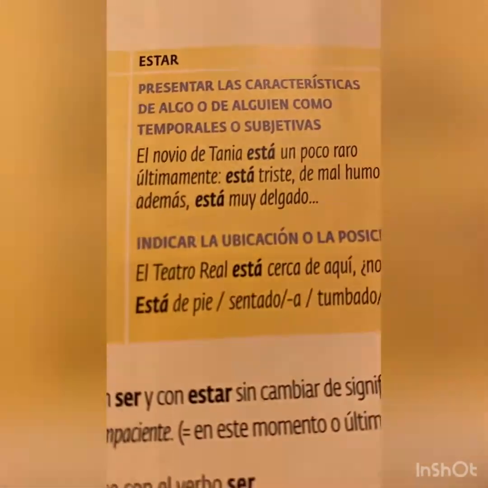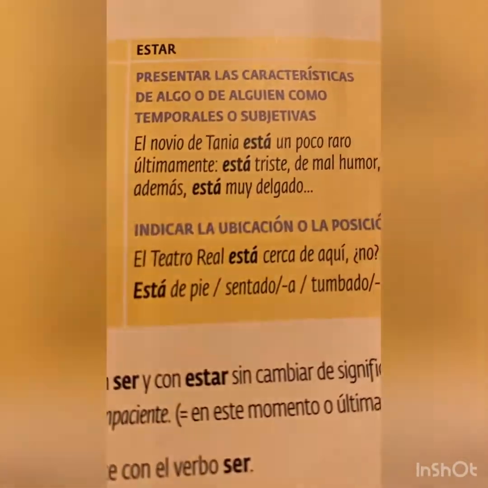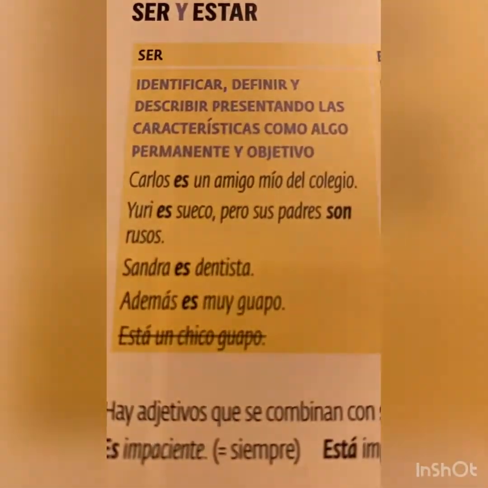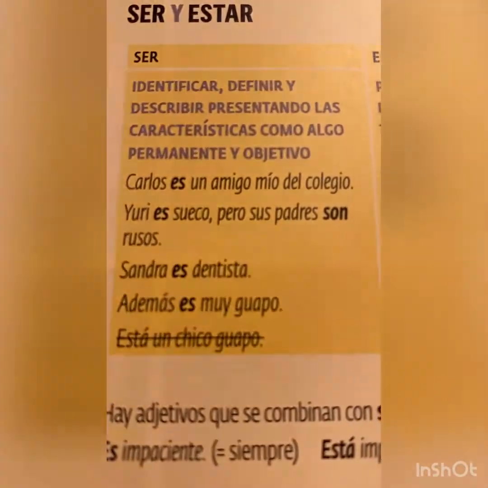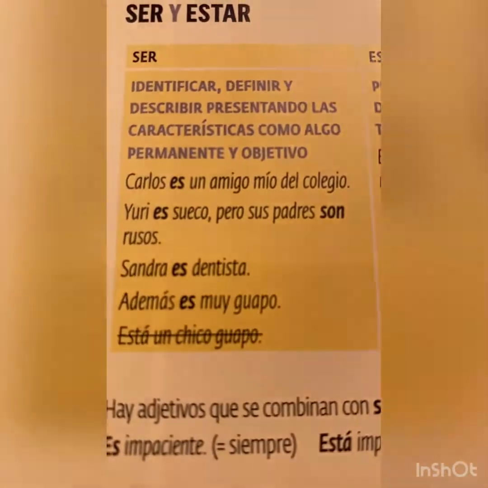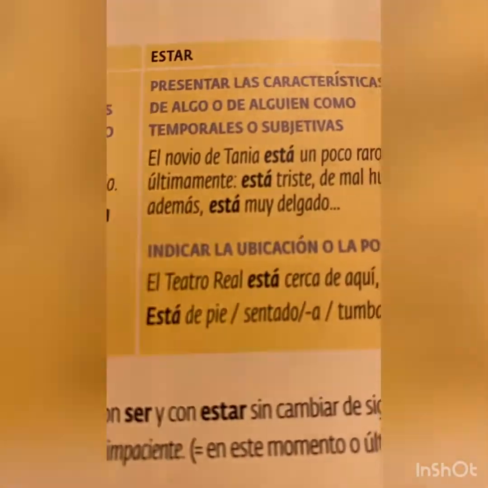That's not going to last forever at all. That is why we use estar. So estar is for things that do not last forever. And ser, think of siempre. Think of the word siempre for ser, okay? Siempre meaning always. So again, ser, siempre, always, forever. Estar, temporales. Okay, temporary.